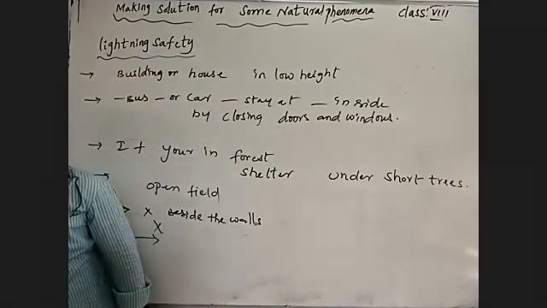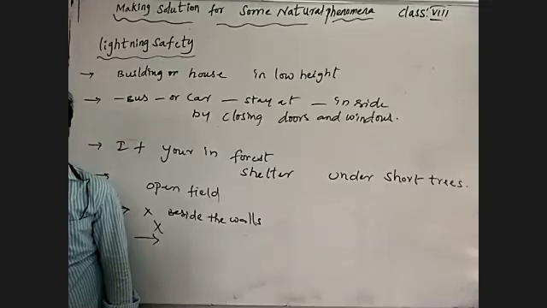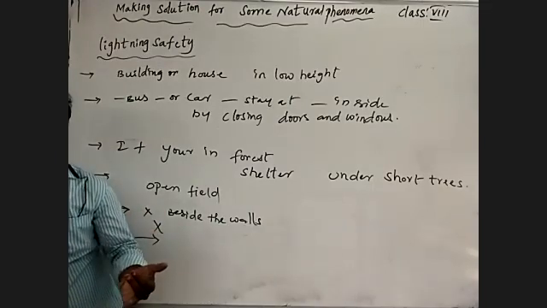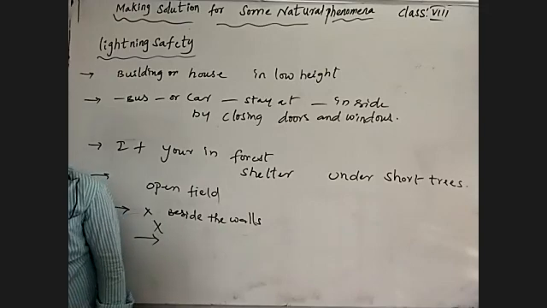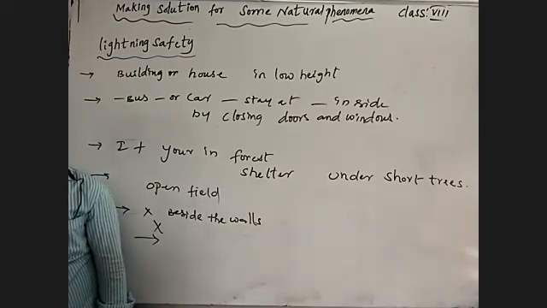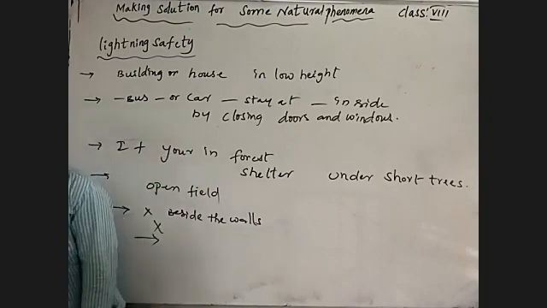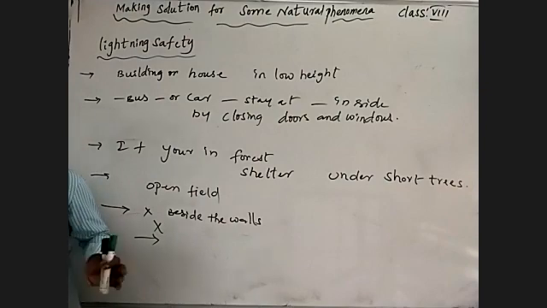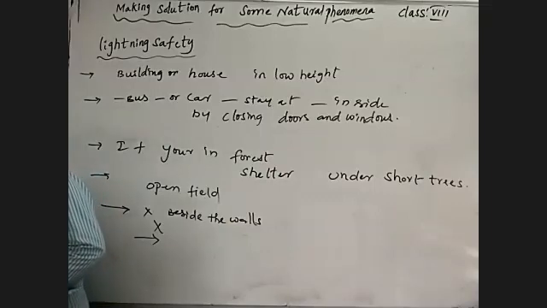We should not use mobile phones and televisions which work by electrical energy during the thunderstorm. Understand? By following such safety measures, we can protect ourselves from the destruction by the effect of lightning.